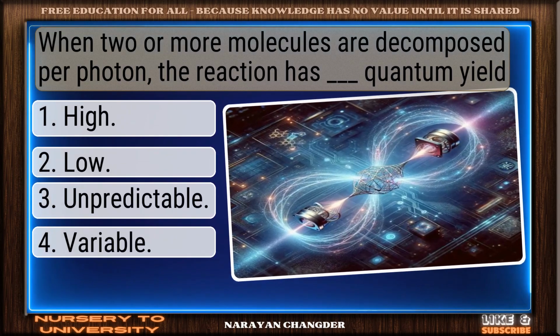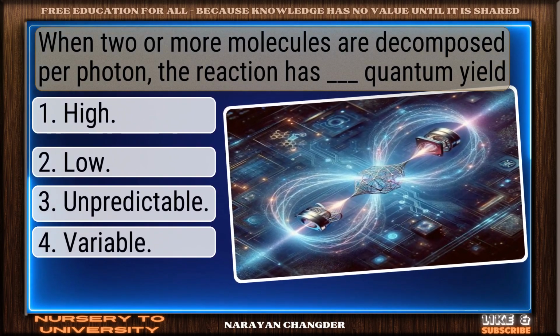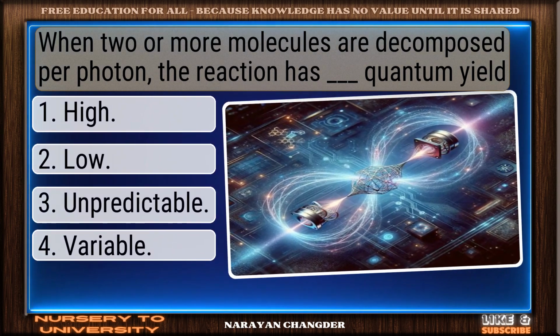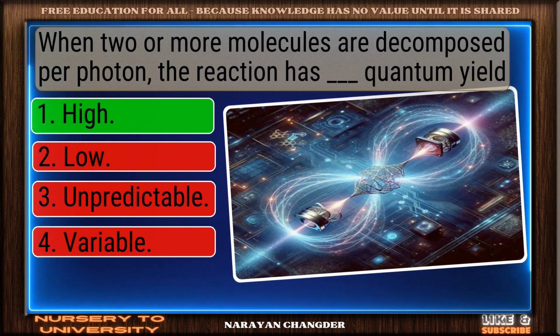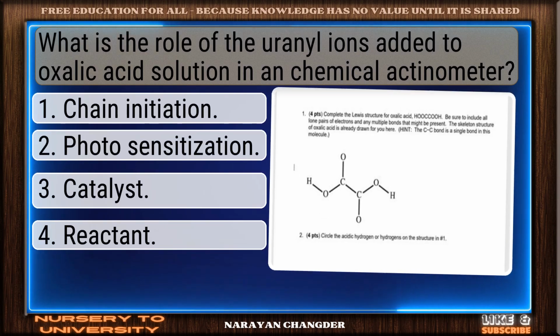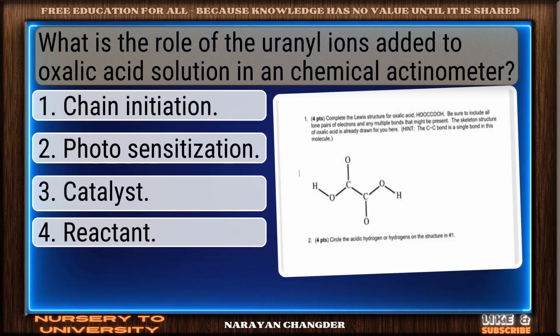When 2 or more molecules are decomposed per photon, the reaction has dash quantum yield. Good thinking. High is the right answer. What is the role of the uranyl ions added to oxalic acid solution in a chemical actinometer?